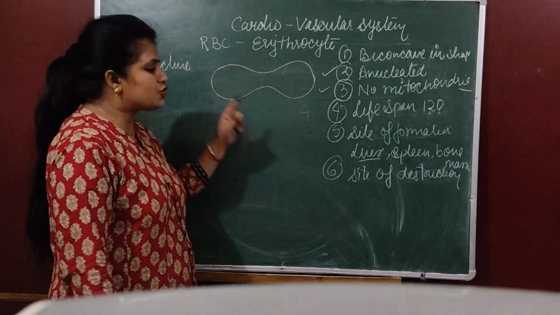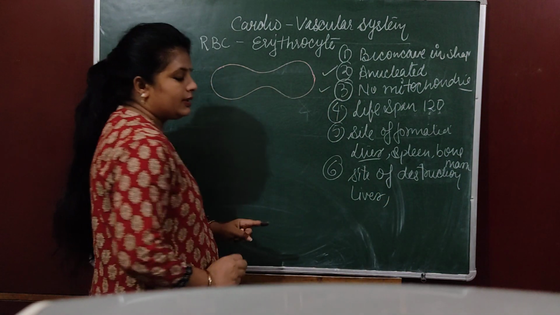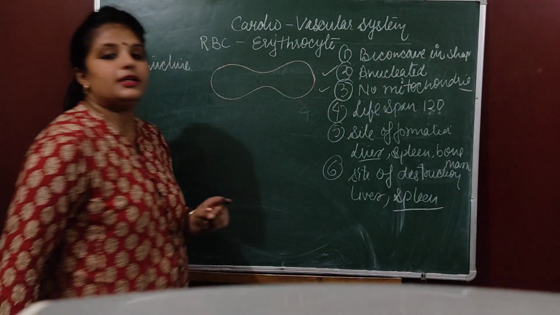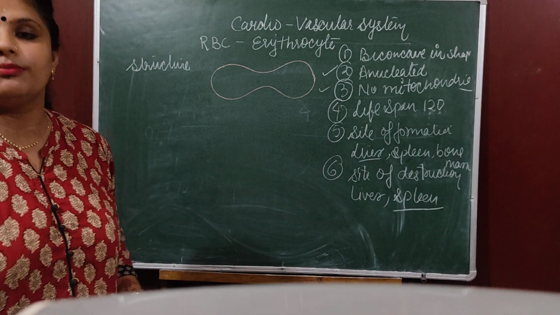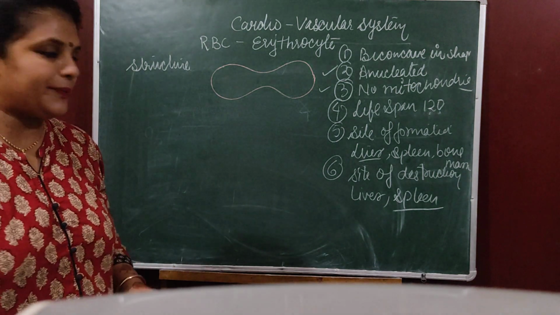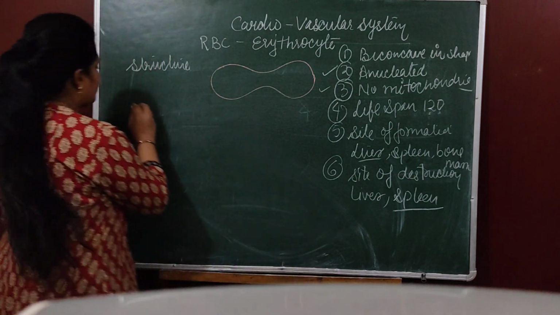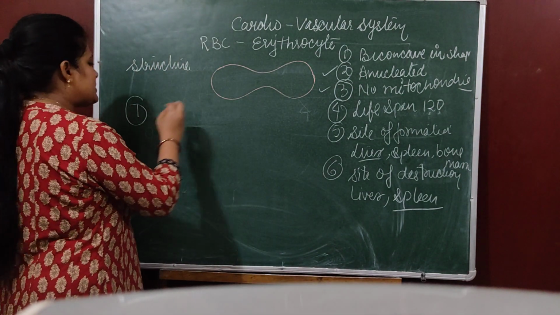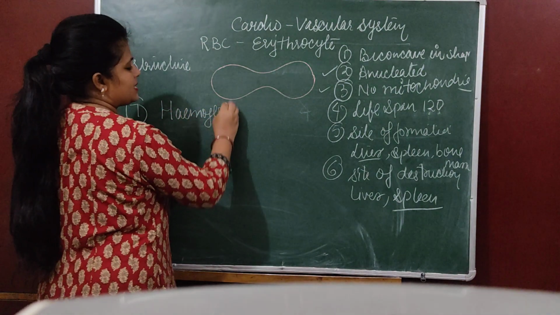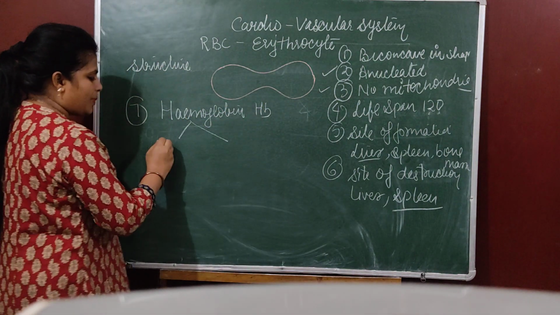But they will destroy, and where they will destroy? They can destroy in liver. They can destroy in spleen also. And that's why spleen is also known as graveyard of body, where the dead cells of blood can destroy. Okay, now another one important question is, RBC consists of hemoglobin. Hemoglobin is a pigment which is present in RBC, and this hemoglobin consists of 2 parts.